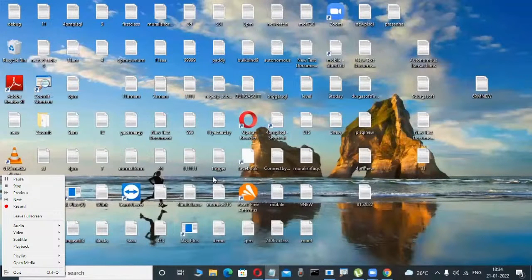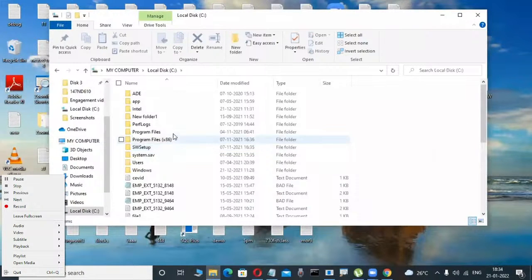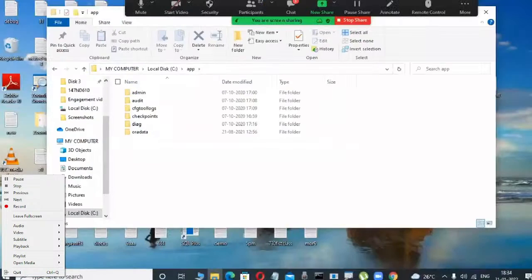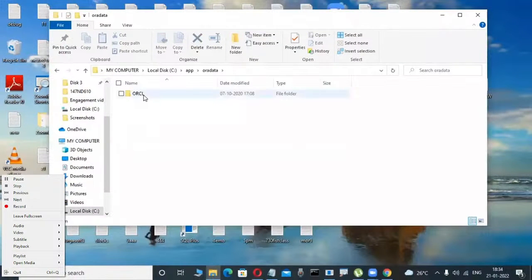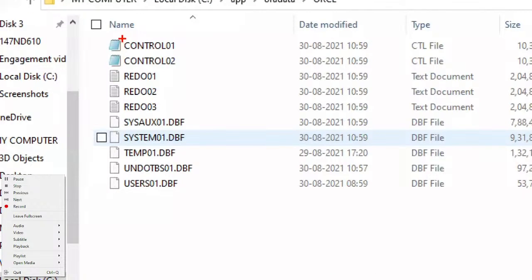Now I'm interested to see whether this table is created in my operating system. Suppose it is a Windows operating system where Oracle is installed. In that location, I try to view, for example, in C colon, D colon, where Oracle is. These are directories, folders: Oracle, Oradata, ORCL. I'm only observing. In the C drive, I installed my Oracle software.